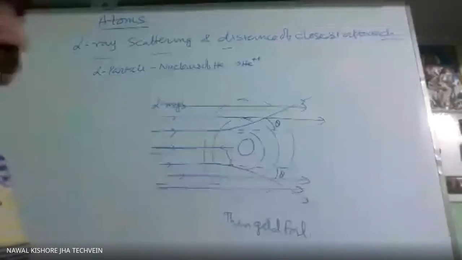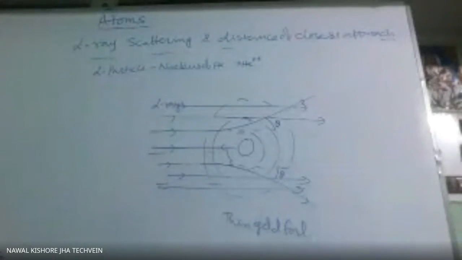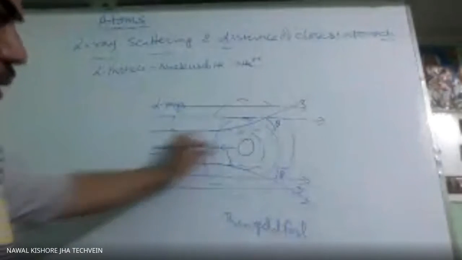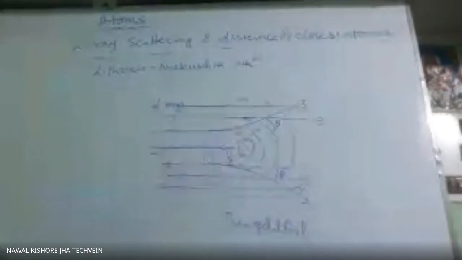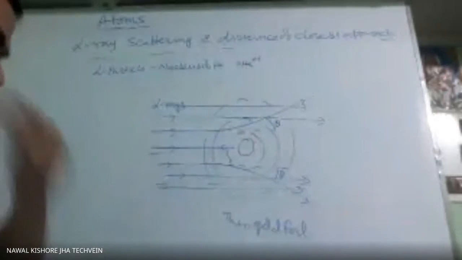So out of 1800 alpha particles, almost one was able to return. Only nearly one alpha particle out of 1800 was able to return with larger angle. Larger angle in the sense means more than 90 degrees. It was coming in the same direction. It may be 180 degrees also. If it is directly pointing towards the nucleus, it will come back at 180. Very close to the nucleus, this angle will become more than 90 degrees. Okay.